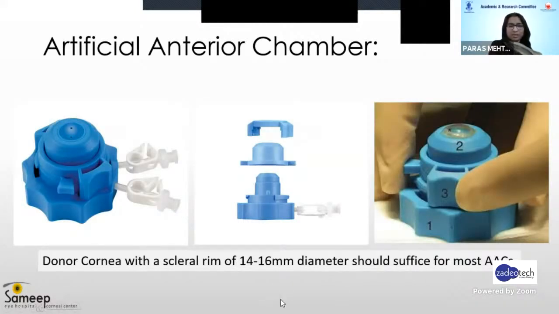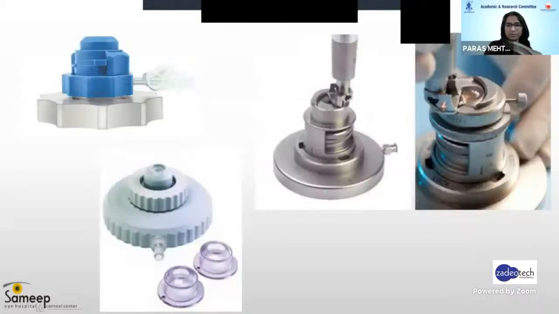A donor cornea with a scleral rim of 14 to 16 millimeter diameter should be sufficient for most of the artificial anterior chambers. These are different examples of different chambers. This one has a steel base, a heavier base for better stability. At times you can have non-metallic chambers available, which are also disposable, or you can ETO sterilize and reuse it. Particularly this chamber is very useful for a corneoscleral button where there is a very small scleral rim available. Sometimes, depending on the procedural aspects of individual eye banks, we may have a very small scleral rim available.